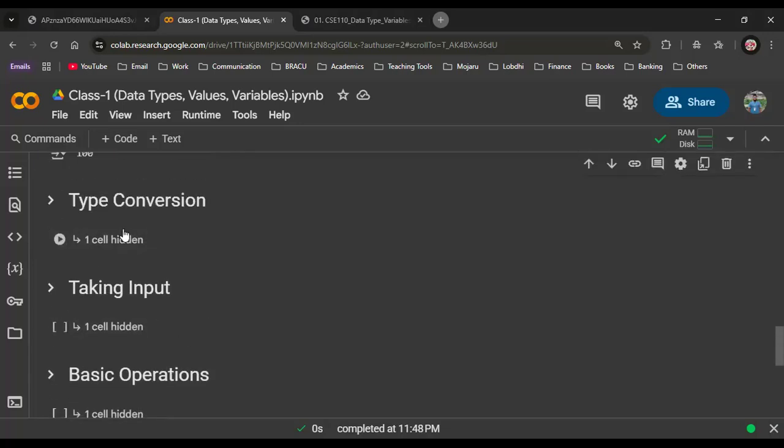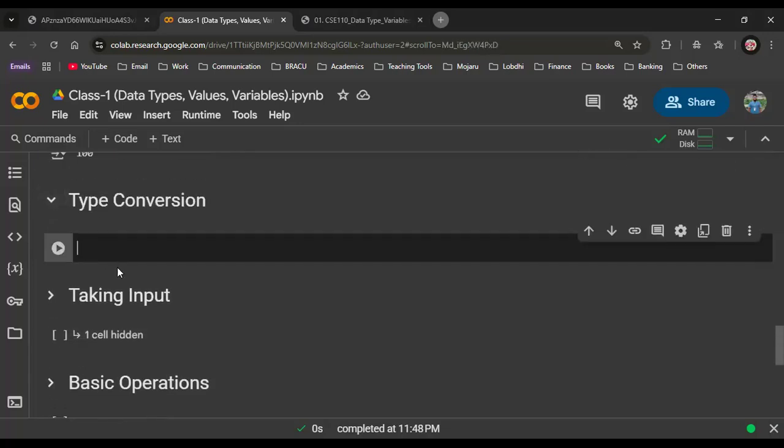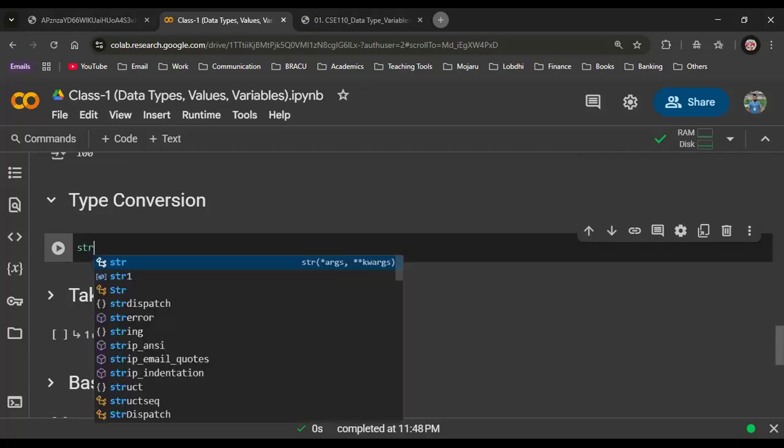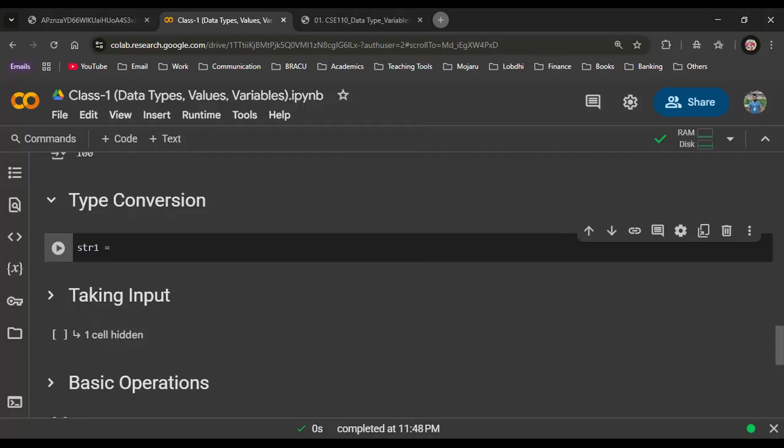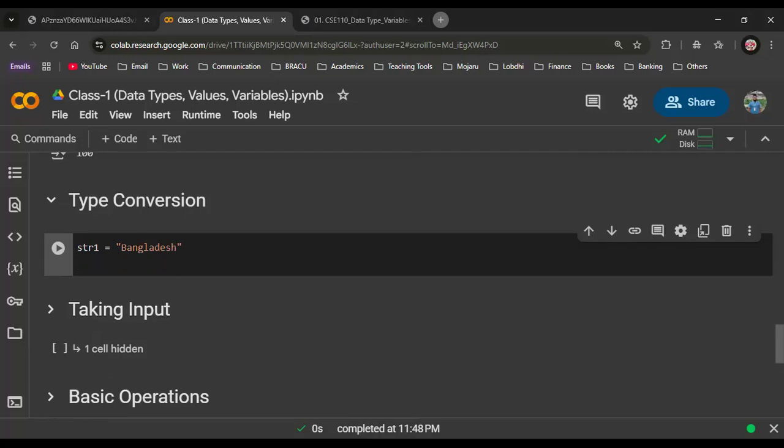Now we are moving to type conversion. You have to understand that type conversion is such a thing where we can convert the data type in Python. So far we have learned about just 3 types of data, right? Integer, float, and string. Now, let's say we have a string named str1, just naming a variable, and it's called Bangladesh. What is the data type of Bangladesh here?